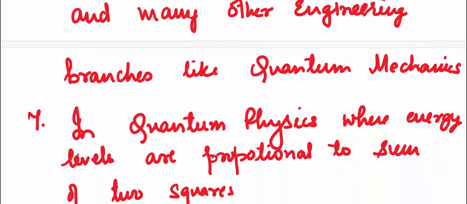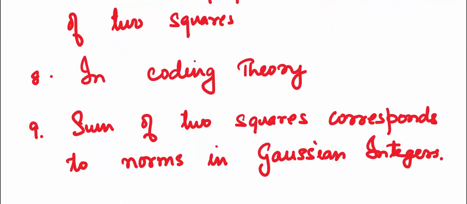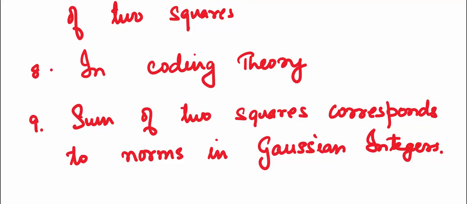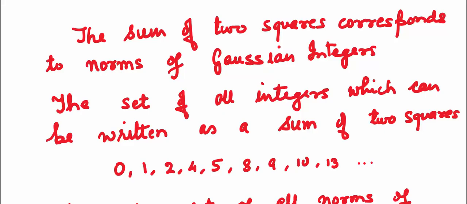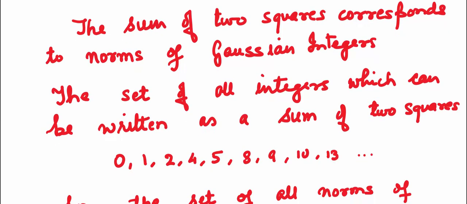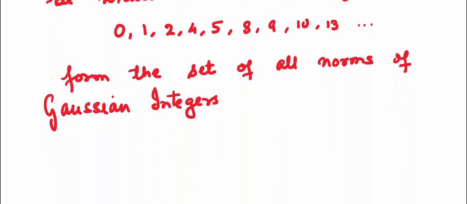In quantum physics also we use them where energy levels are proportional to sums of two squares. In coding theory, the sum of two squares corresponds to norms in Gaussian integers. The set of all integers which can be written as a sum of two squares, for example, 0, 1, 2, 4, 5, 8, 9, 10, 13, etc., form the set of all norms of Gaussian integers.